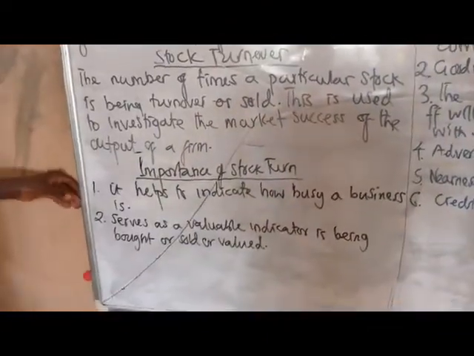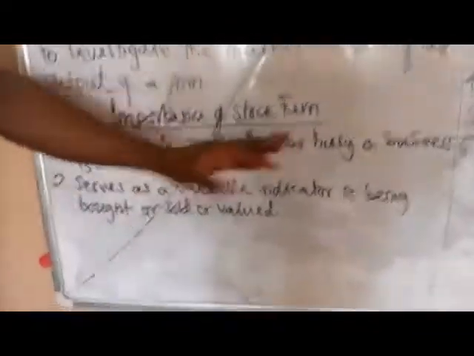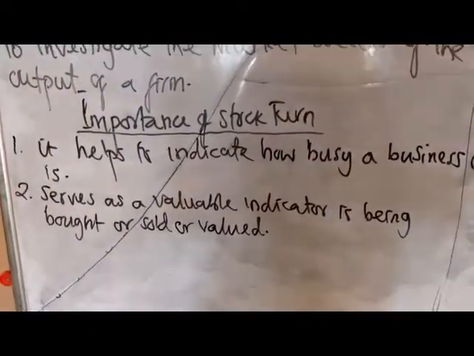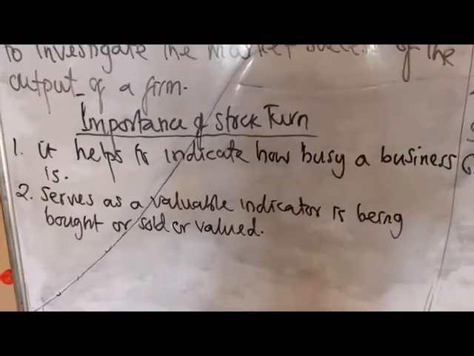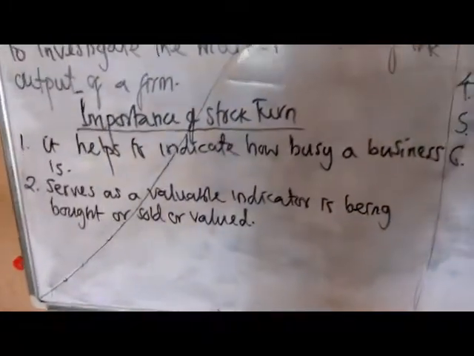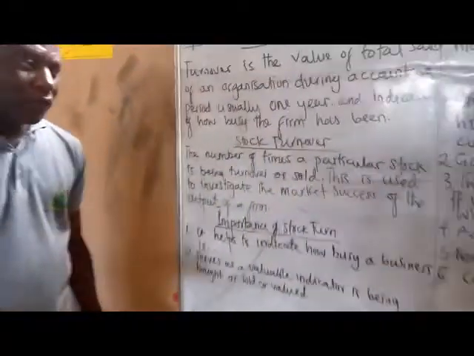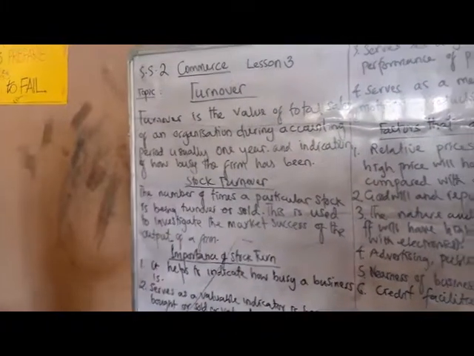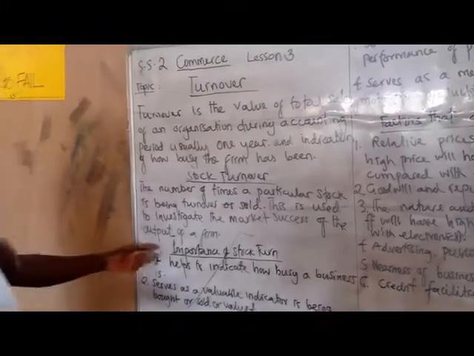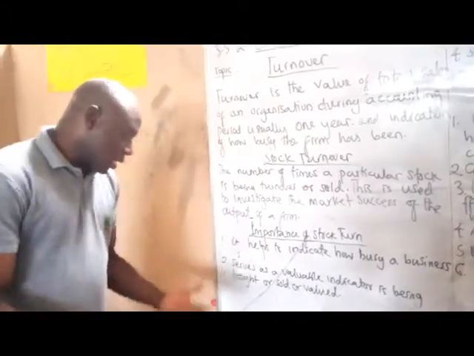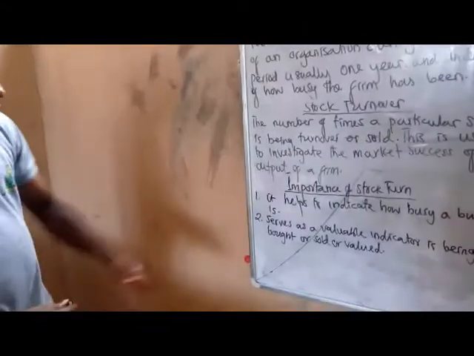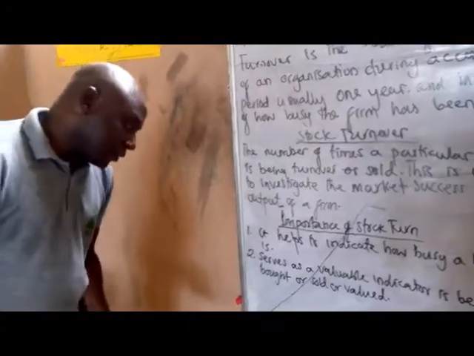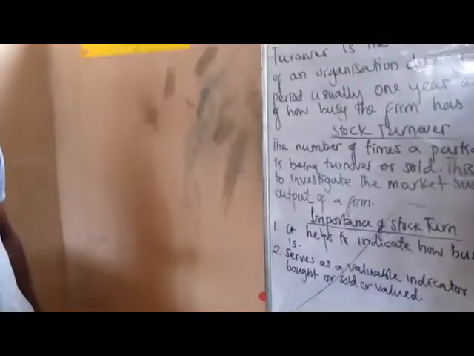One, it helps to indicate how busy a business is. Okay? If you want to know how busy a business is, you look at its sales, the number of times, the volume of sales, the volume of trade. So the volume of trade is indicated by the number of sales the business has carried on. Two, it serves as a valuable indicator.